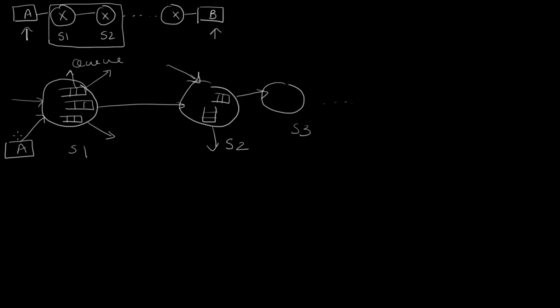Now when node A sends a packet to switch S, so this is the packet that has come to switch S, it is first going to examine the packet. So the delay that is involved in examining the packet is called the processing delay. So this is basically for examining the packet. For example, it will look at the packet header to decide whether it should send on this link or on this link or on this link or on this link. So in this case, it decides that it wants to send it out on this link. Thereby, it is going to place the packet in a queue that corresponds to that link.